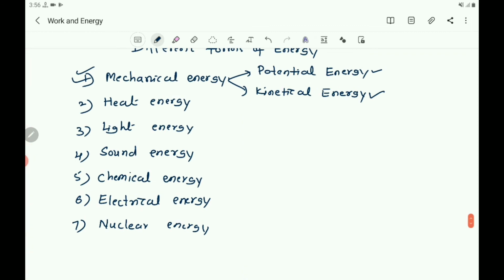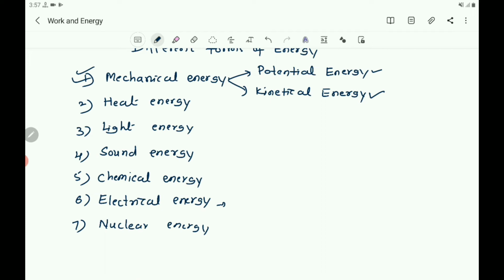And heat energy is in the form of infrared rays. We get heat energy from the sun and also by burning fuels. Fossil fuels give heat energy, and light energy can also be obtained from the sun, and also you can get light energy from electrical energy and chemical energy.